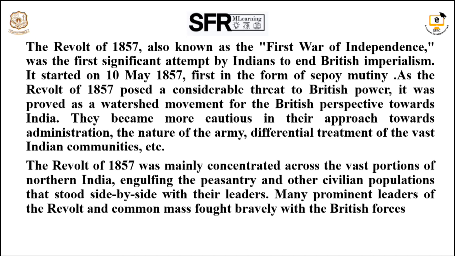Actually, when it started, it was a Sepoy mutiny. Most of the leaders in this mutiny were Sepoys. It was mainly concentrated across the vast region of northern India. So most of the southern people did not know about this revolt. Now we'll move on to the causes.